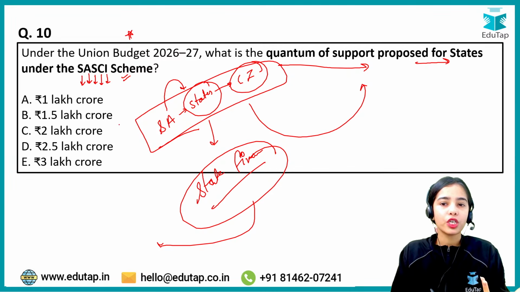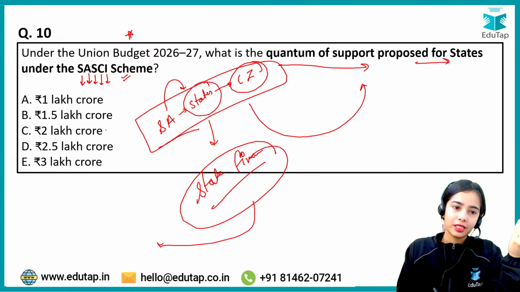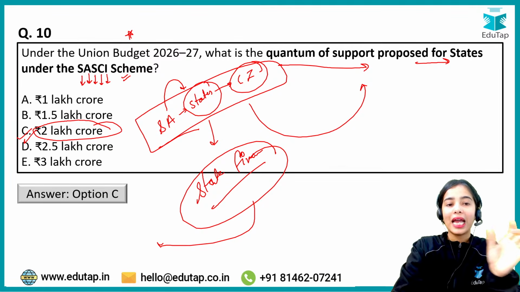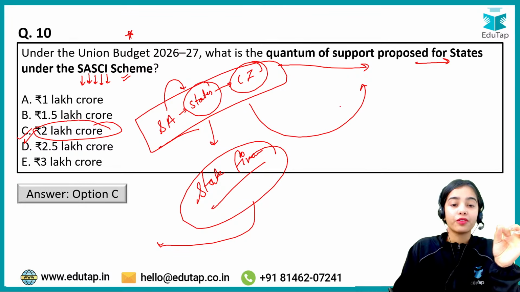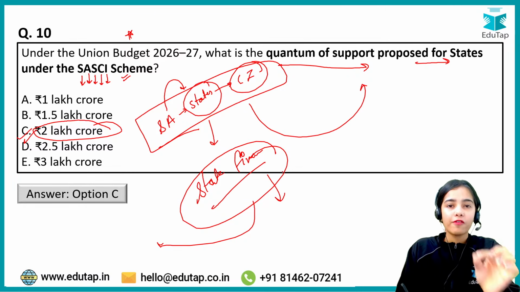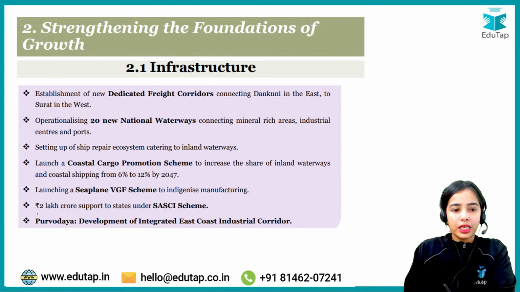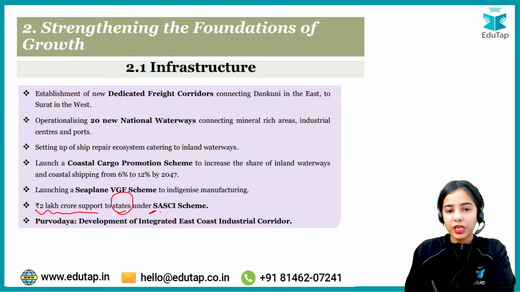So here how much is the quantum of support? That is 2 lakh crore. Okay, so this is the quantum of support, and this particular scheme is quite in news because it was also focused on in the state finances report, okay? So here you can see that there is the 2 lakh crore of support to the states under the special assistance for states for the capital investment scheme, okay?